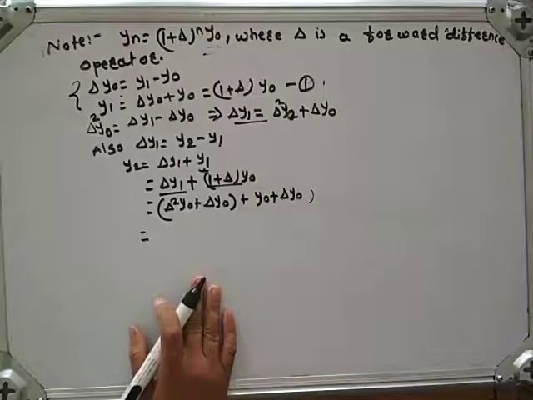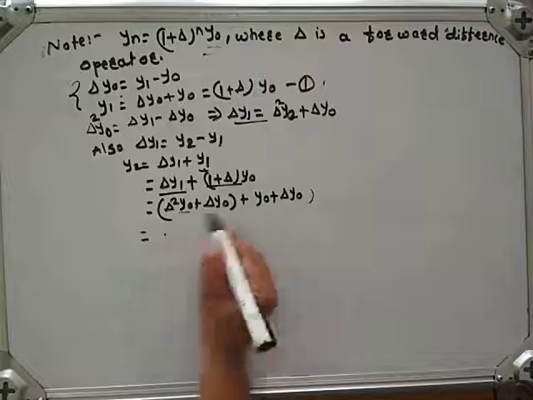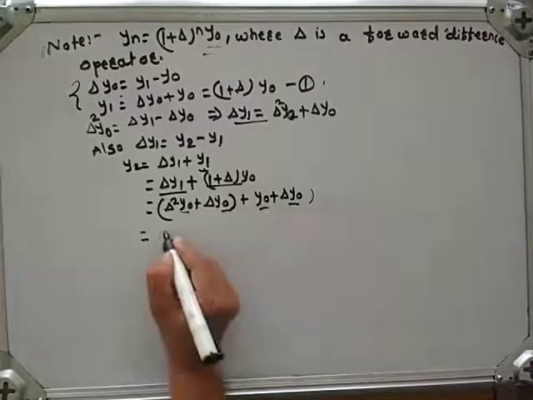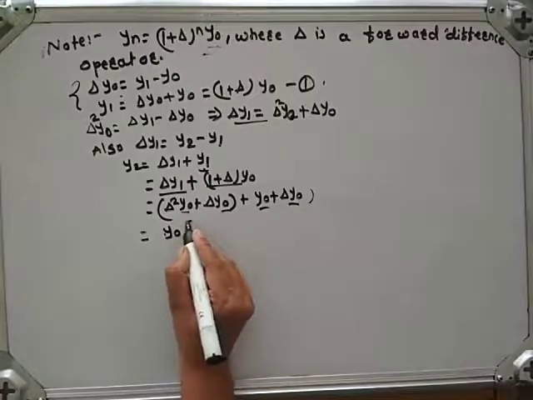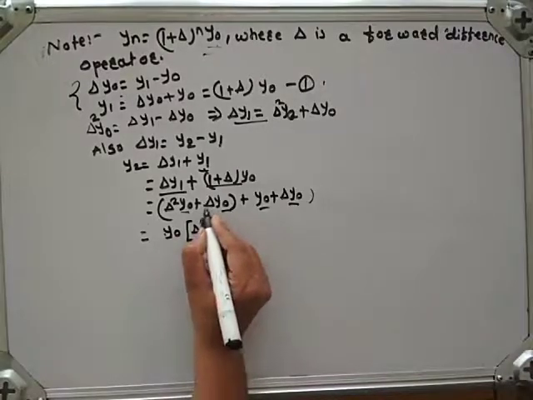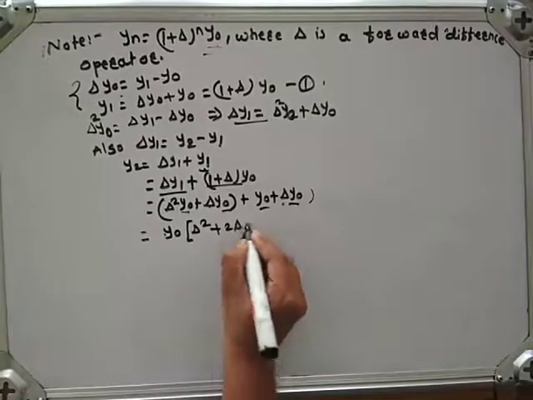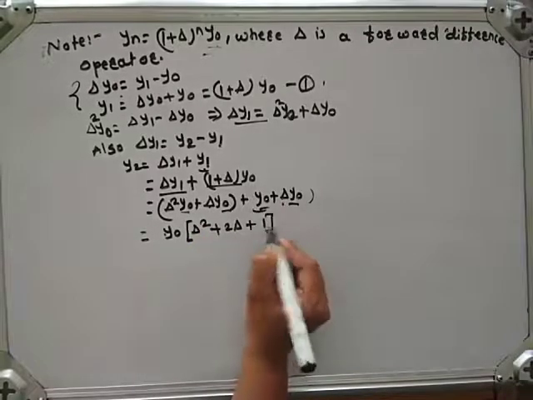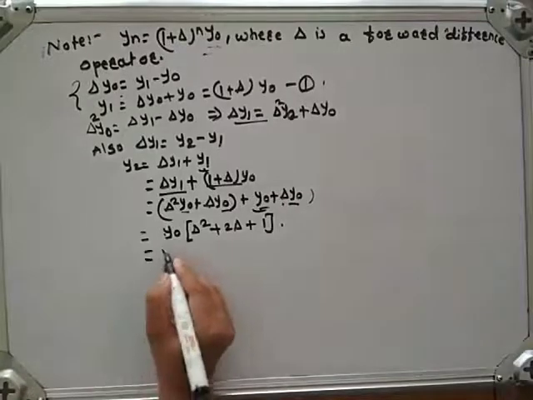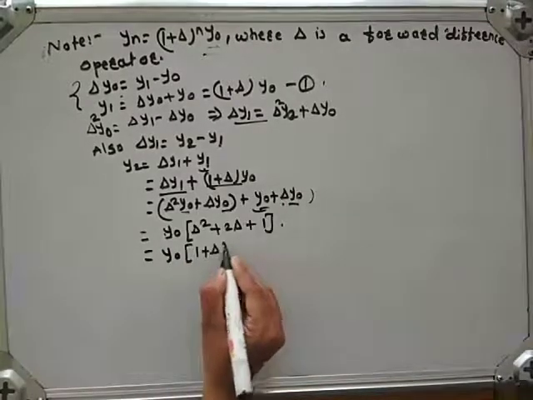Then what we get? See here, all terms contain y0, so take it outside. Then we get delta square plus 2 delta plus 1, which is nothing but y0 into (1 plus delta) square.